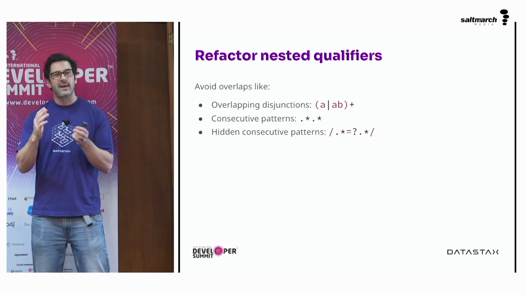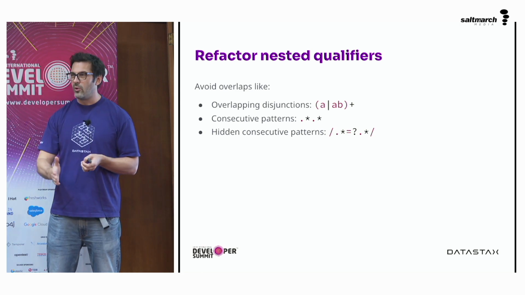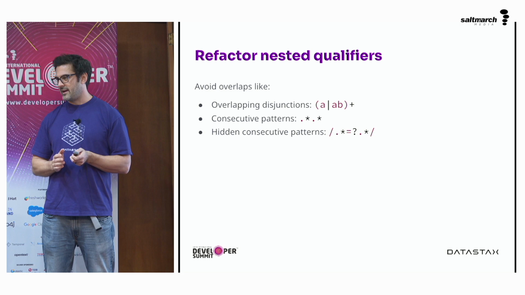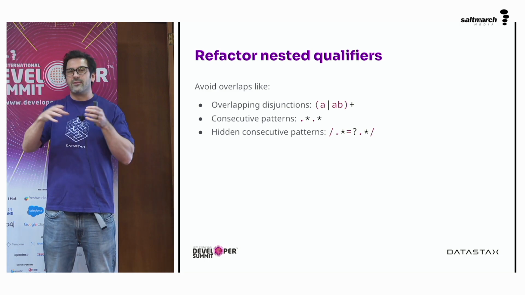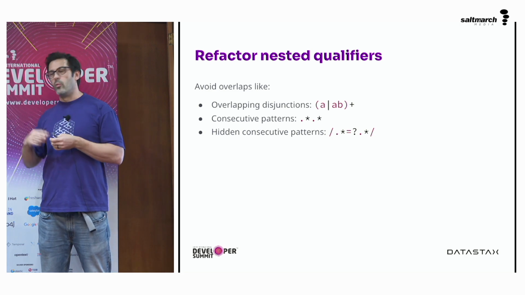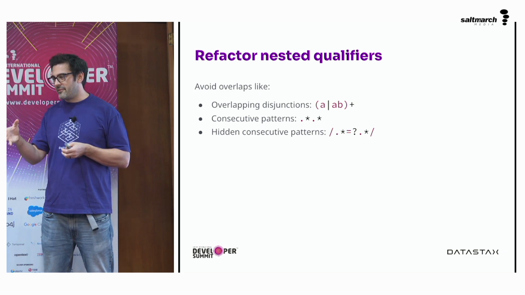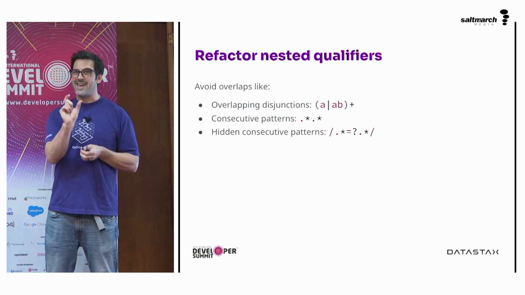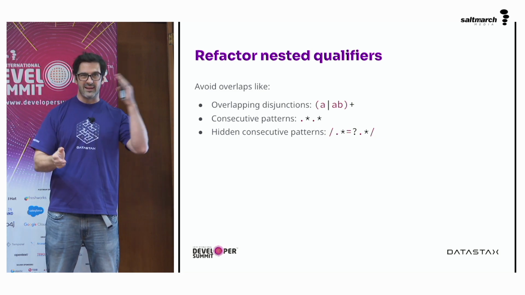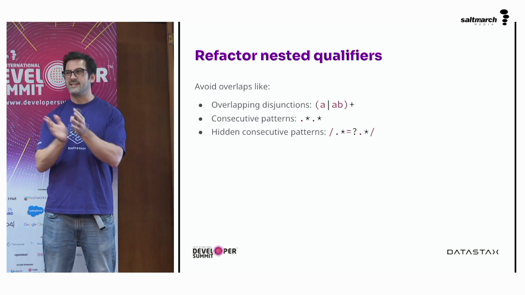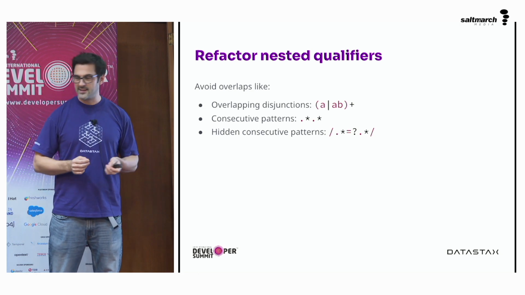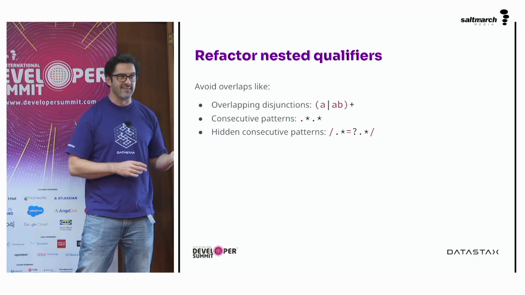And so we're looking at overlapping disjunctions. If you have an or, if you have that bar in the middle, and we've got A or A and B, A or AB, 1 or more times, then the regular expression engine can match the A, any number of A's, either with the left-hand side or the right-hand side. And when it does that, it explodes the number of ways it can look at it. Then we have consecutive patterns.